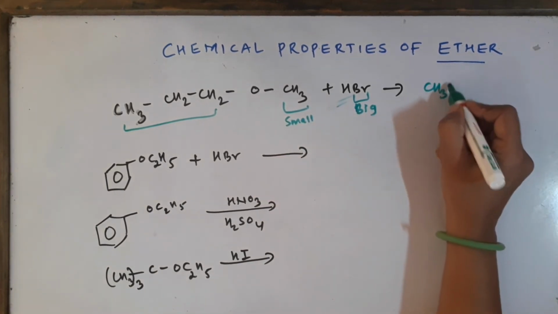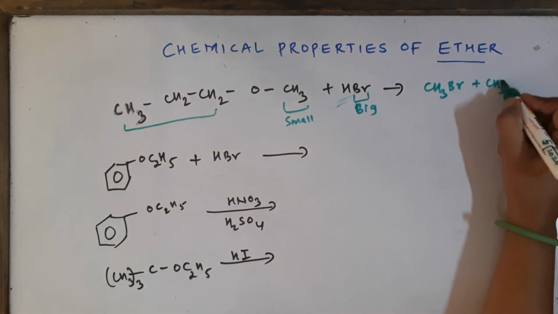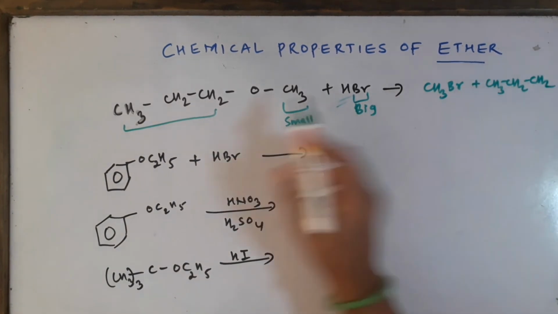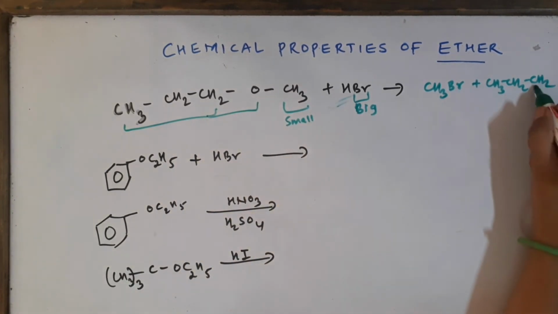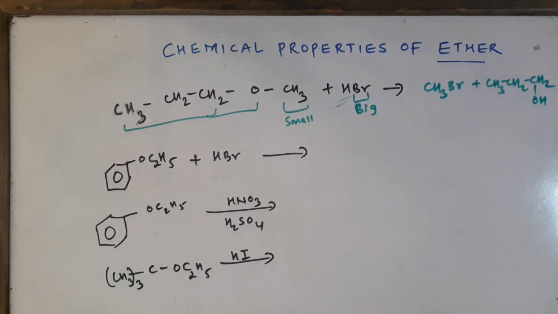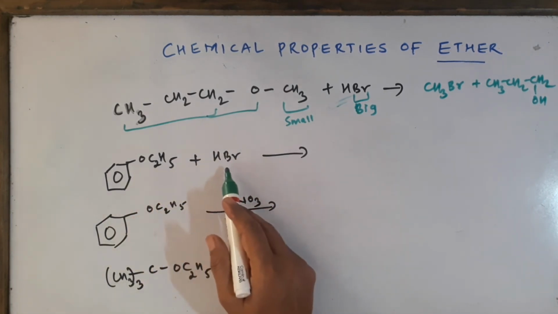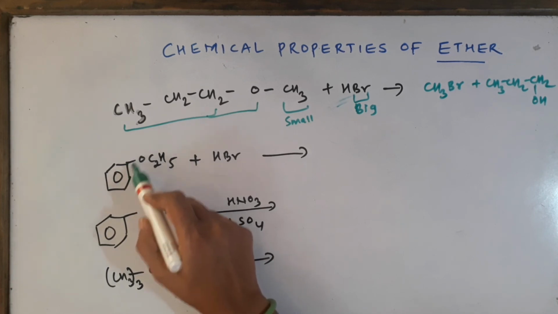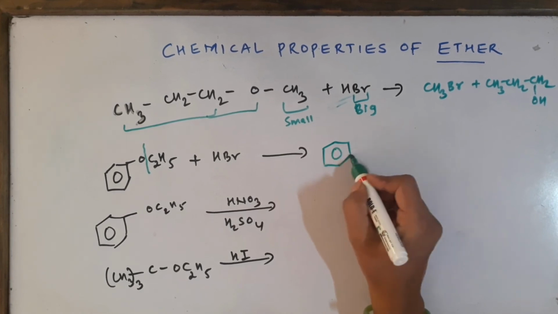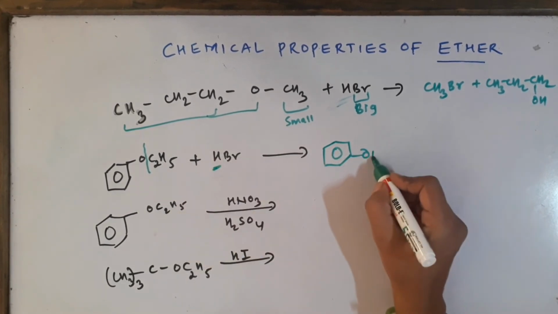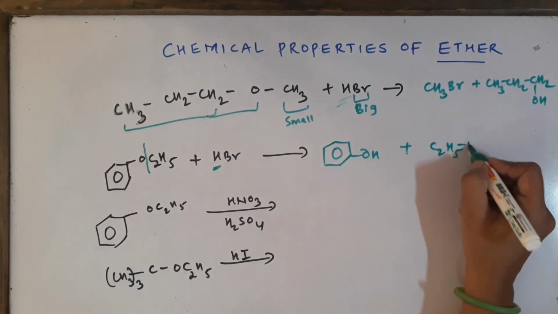So we'll get CH3Br as the product, and CH3CH2CH2, and O also has to be taken, OH is the other product. In the second case, phenetole reacts with HBr. You remember we will never break this bond, so we'll break this bond. When we break that bond, we will get benzene with oxygen, and the hydrogen will go with that, making phenol, and C2H5 will go with the bromide.